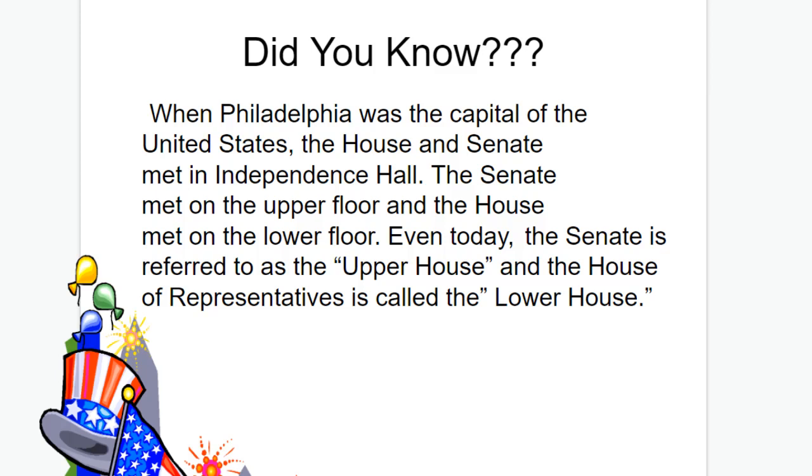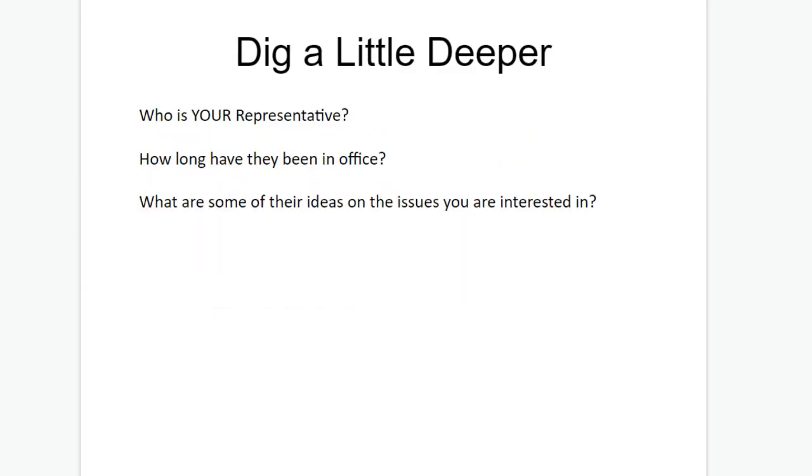So Philadelphia, did you know when Philadelphia was the capital of the United States, the House and Senate met in Independence Hall. The Senate met on the upper level of the House, and the House met on the lower floor. So even today, the Senate is referred to as the upper house, as the House of Representatives is called the lower house.